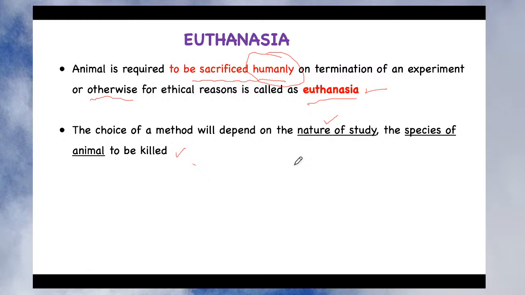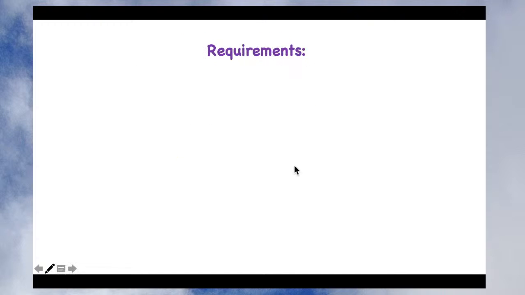And lastly, you can also think of giving an overdose of anesthetic agent for euthanasia, because in case of overdose of anesthesia as well, if it is not interfering with your study, then it is also the painless killing of the animal. So you can adopt different methods. Let's see what the requirements for euthanasia are.